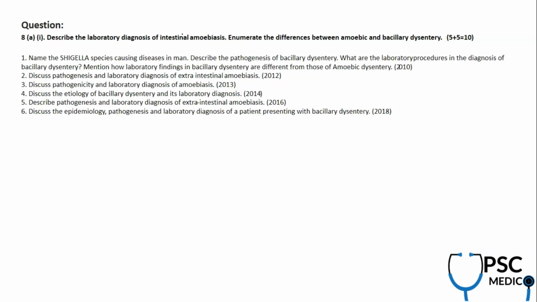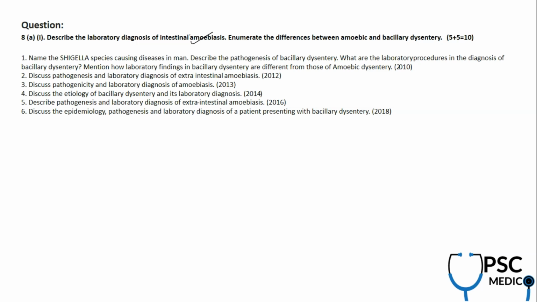Now, again, as I said, Shigella, Salmonella, Meningococcus: these are the only 3 bacteria given in the syllabus, and they covered all 3 of them. But why do you need to know Shigella here? This question is about Entamoeba histolytica, the parasitology part. In the parasitology syllabus, we have Entamoeba histolytica and Plasmodium. For intestinal amoebiasis, they are asking directly for the lab diagnosis.